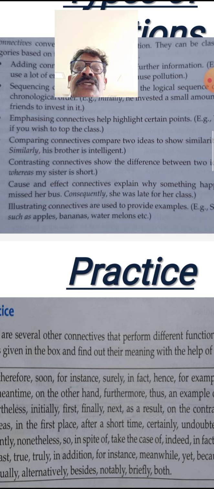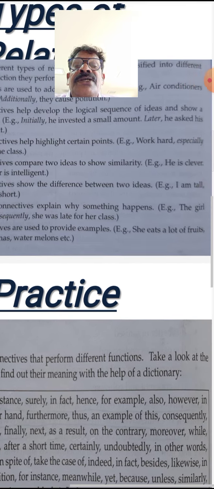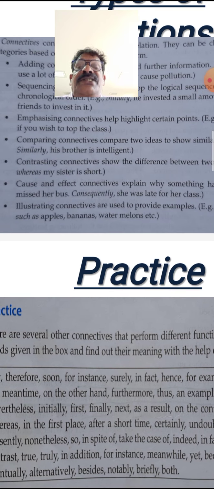So, because she missed her bus, she was late for her class. But consequently means the result. The girl missed her bus. Consequently, she was late for her class. Consequently means this is the effect, why that girl was late for her class.